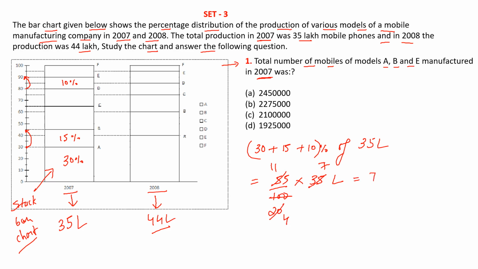So that is 77 by 4 lakh. So 4 into 19 is 76. So answer should be 19 something, and we can see that that is the option D. So no need to calculate the actual value to save your time. So our answer option is D.